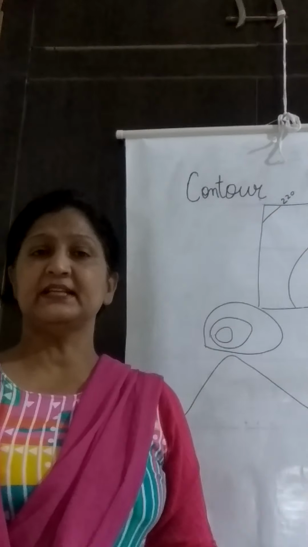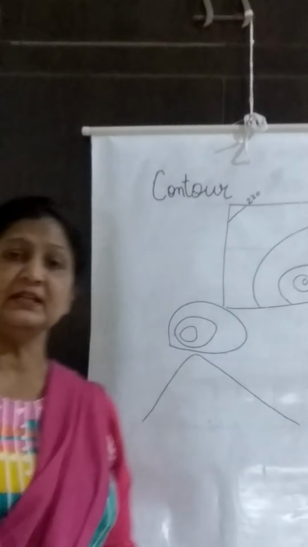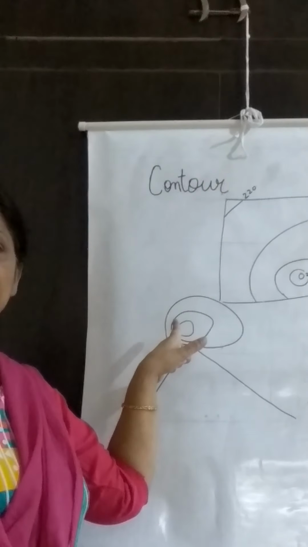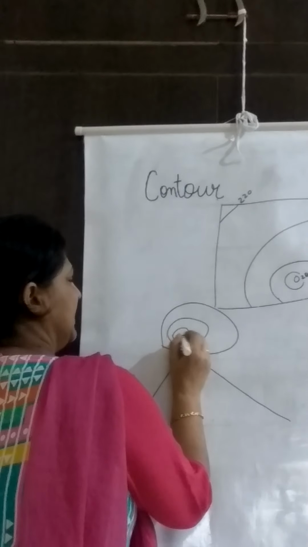Apart contour lines indicate a plain area, while close contour lines indicate a mountainous region. For a mountain, the contour line will always be of a circular region, and in between, the height will be written, 400 and so on.